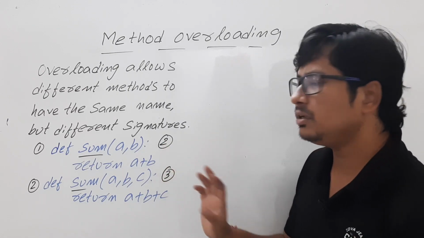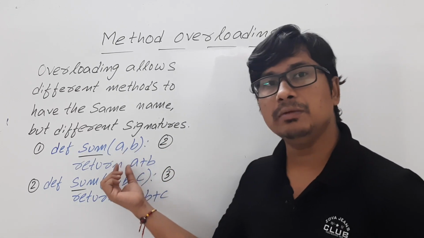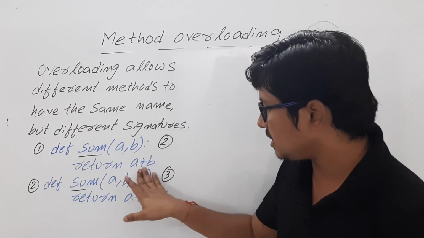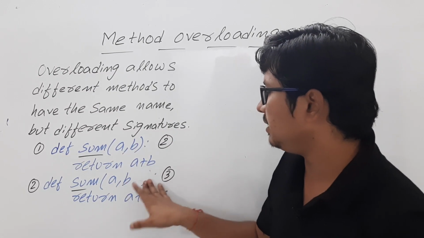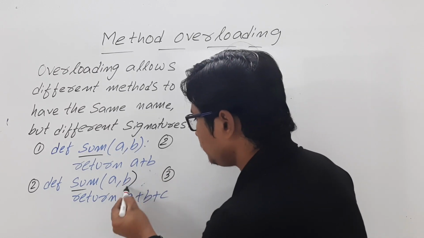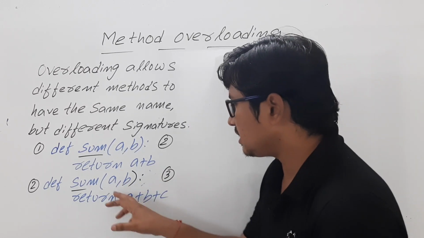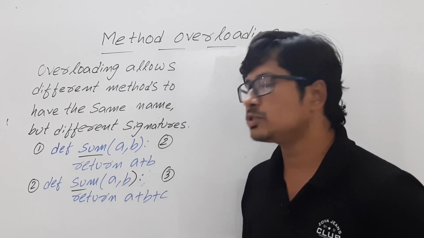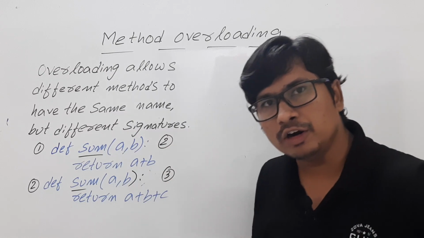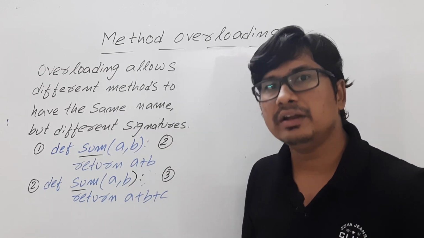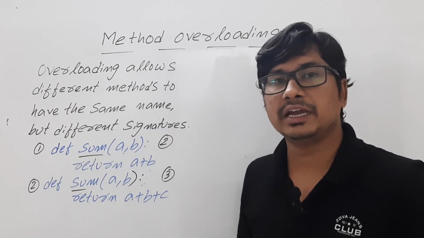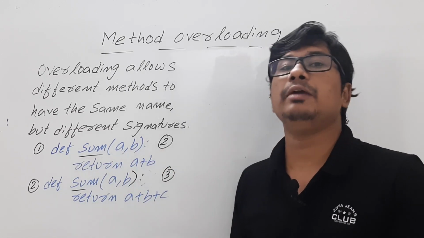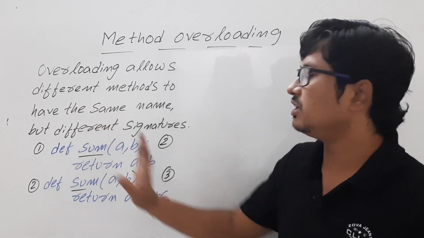Not only the number of arguments, it can be different types also. Suppose let's take that here a and b are integers. Suppose I am writing only a comma b, and if I am taking this as an int, this as a float, or these are two floats, like this also it is possible. Meaning is that the number of arguments can be different, or the argument types also can be different, or both. Is it clear? The number of arguments can be different and the type also can be different. I hope it is clear for you.